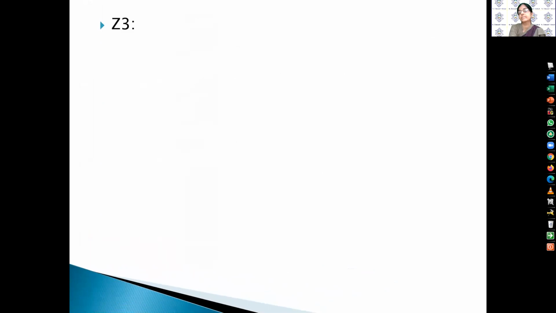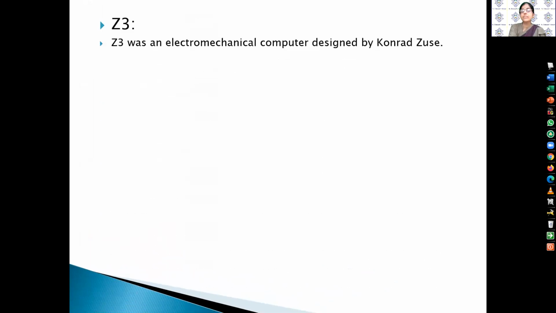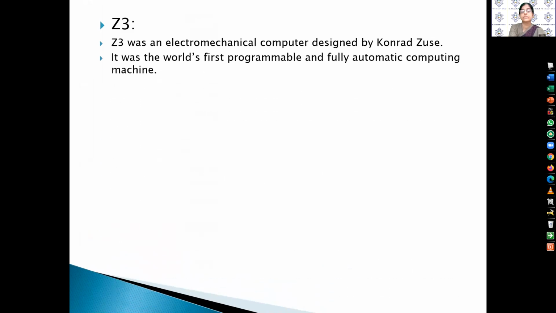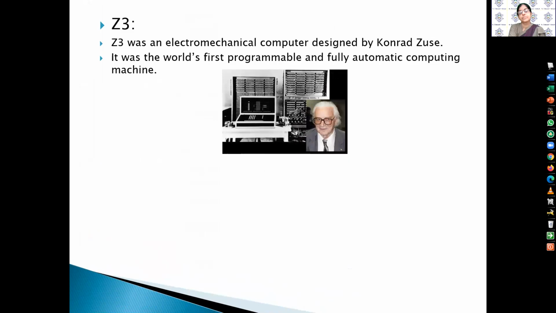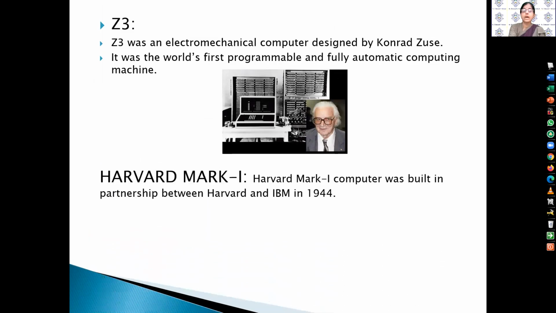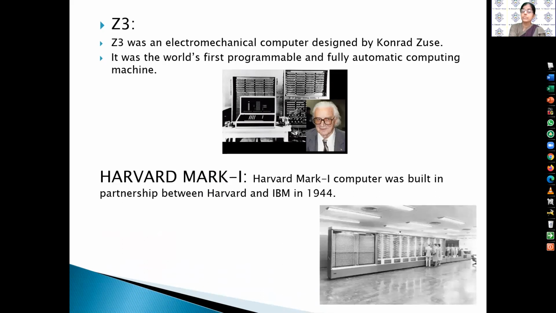Then after, Z3. Z3 was an electromechanical computer designed by Konrad Zuse. It was the world's first programmable and fully automatic computing machine. So this is the picture of the Z3 machine and the inventor is Konrad Zuse. Then after, Harvard Mark I. The Harvard Mark I computer was built in partnership between Harvard and IBM in 1944. Look, the picture of this computer is very large.